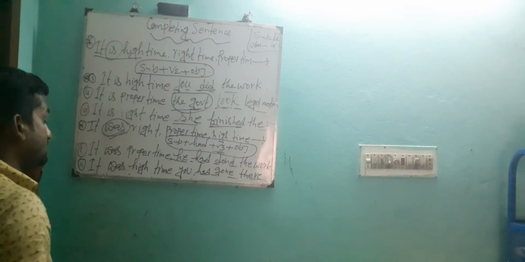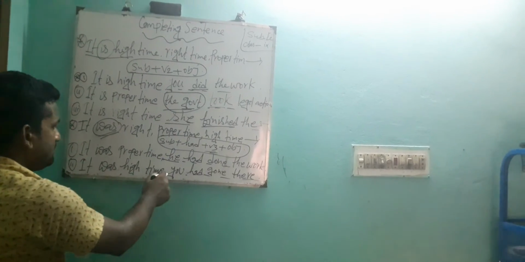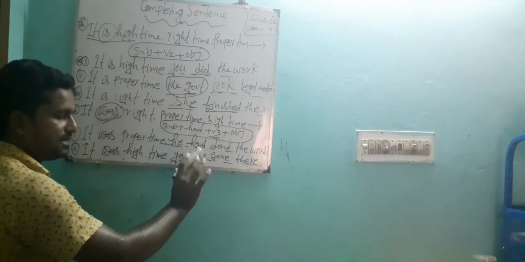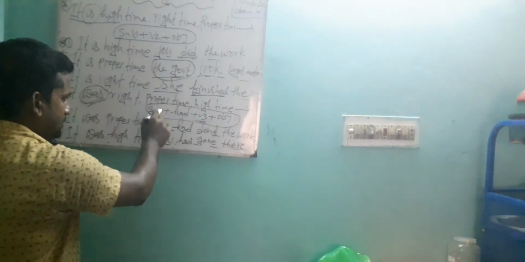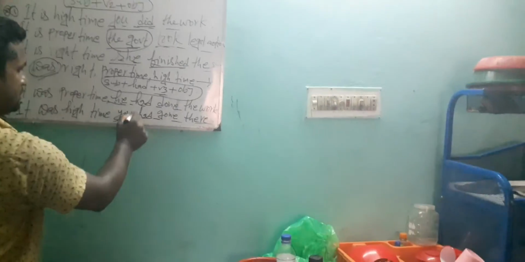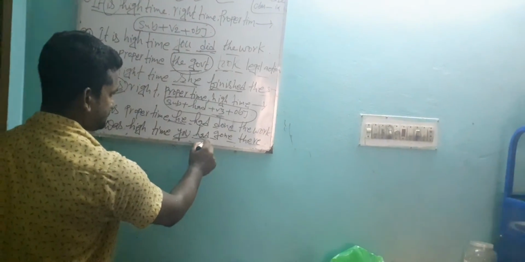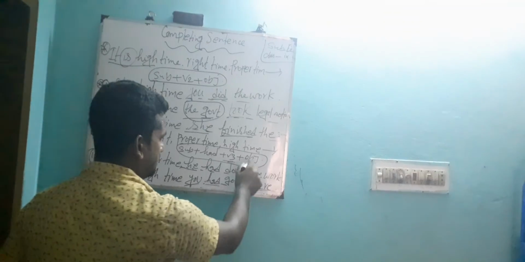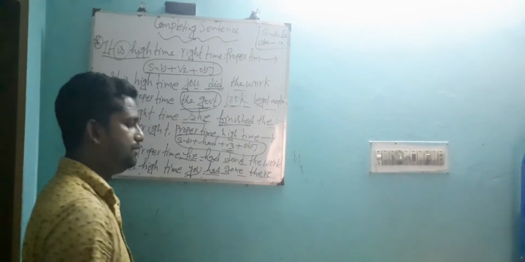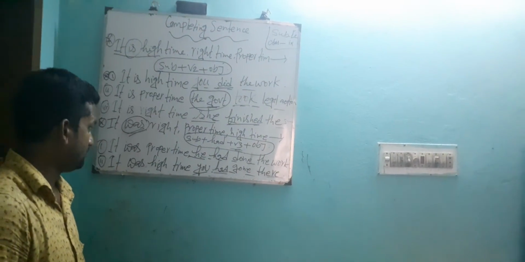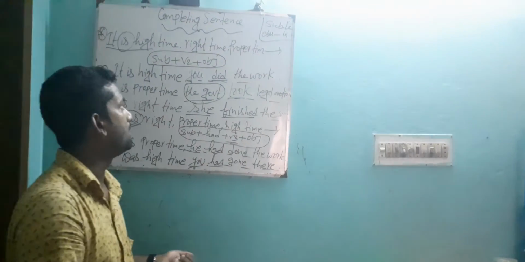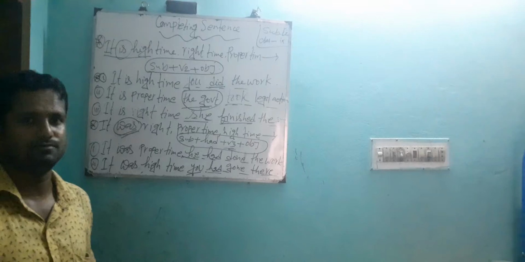According to structure, it was high time is given, then subject you already is given in the question paper. After subject you should use had, so you write down had. And B3 gone, and then object there. So dear learners, all of you practice more and more examples according to these two structures.